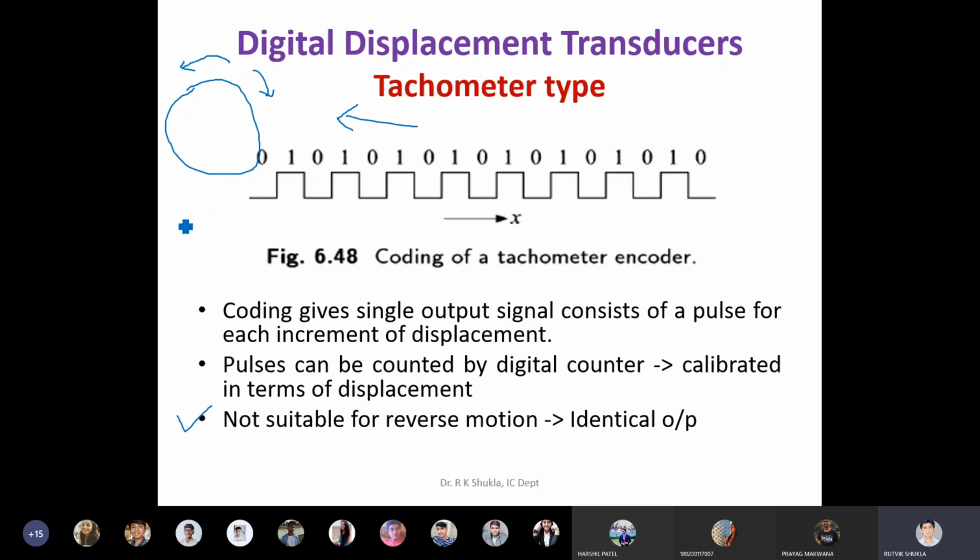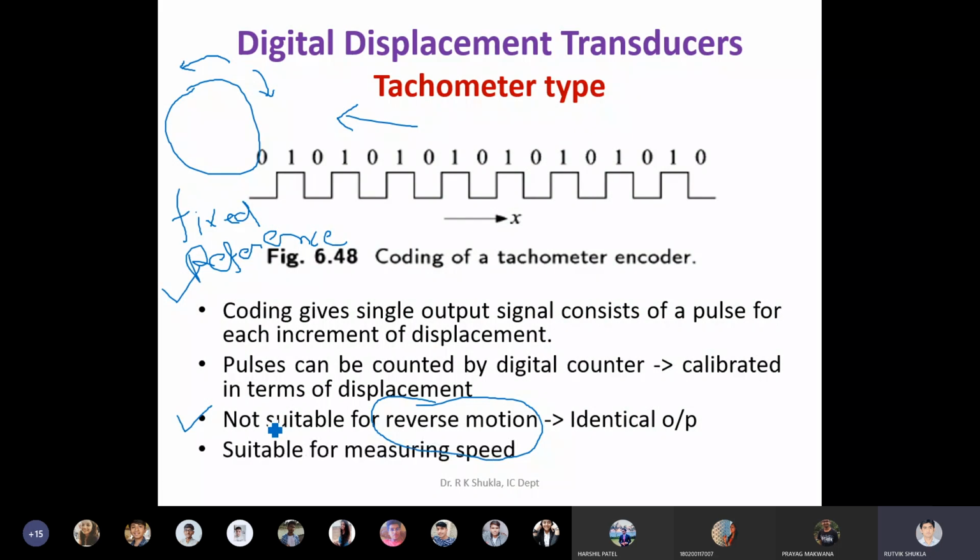So there are two things we want to consider. First, there is no fixed reference, and second, there is no provision to find the direction of movement. There was no fixed reference, and there is no possibility to find whether it rotates in the clockwise direction or the counterclockwise direction.